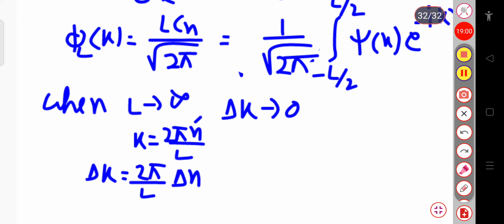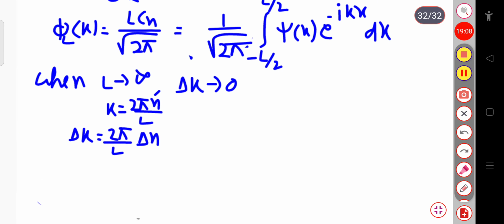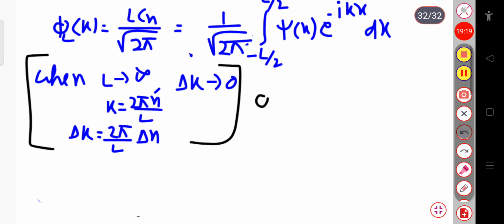Now the Parseval's formula becomes, let me directly write this function psi.